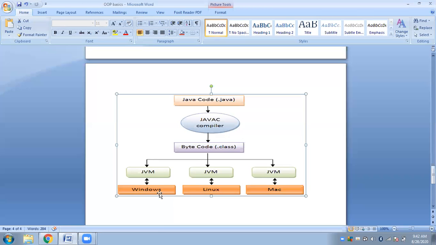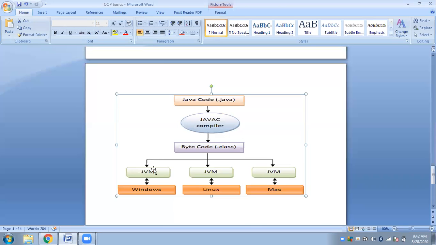Here, on top of the operating system, Java needs to have the Java Virtual Machine. Java has its own environment and Java can run only in its own environment. It will not run in the operating system's environment. Java provides its own environment. That is what makes Java platform independent. Irrespective of any platform that you use, be it Windows, Linux, Mac, any operating system, it will run on any platform provided that platform is loaded with the Java Virtual Machine.